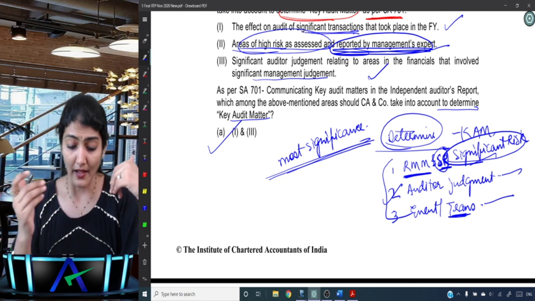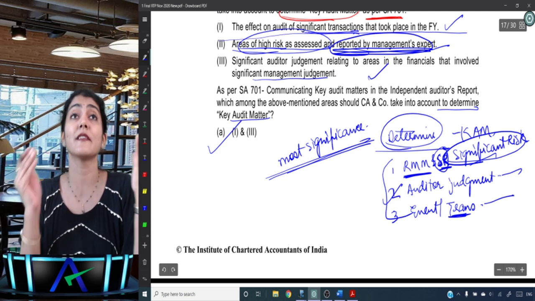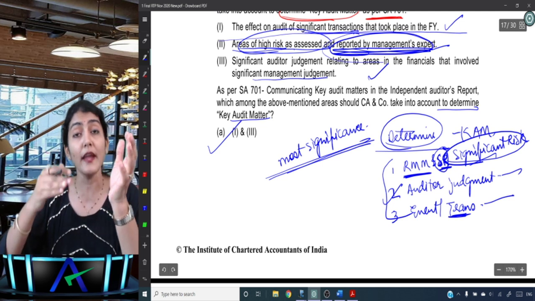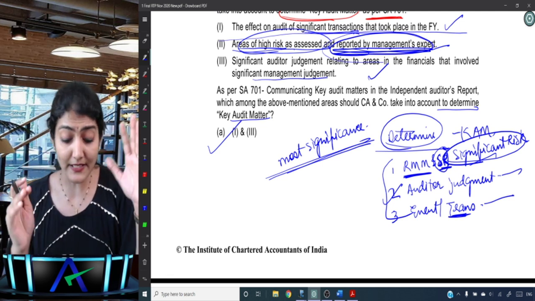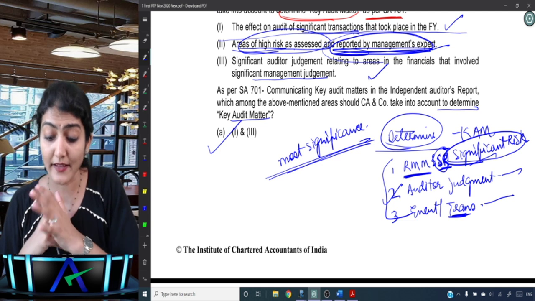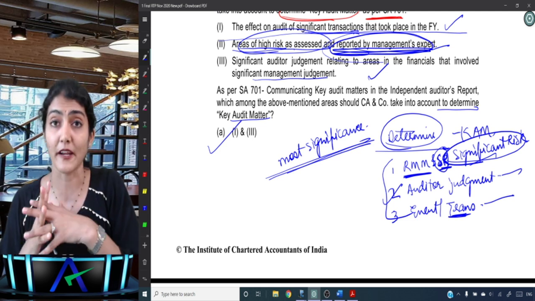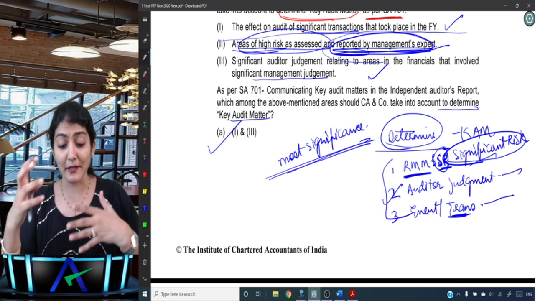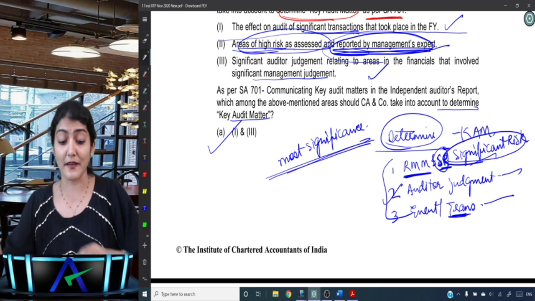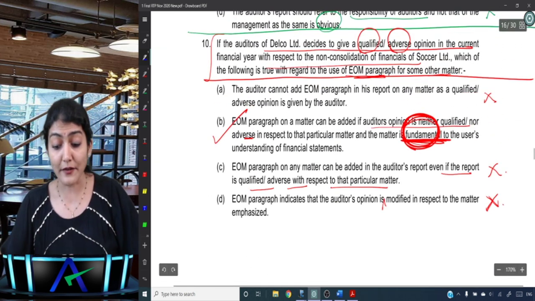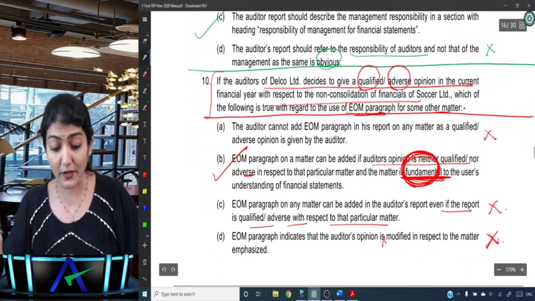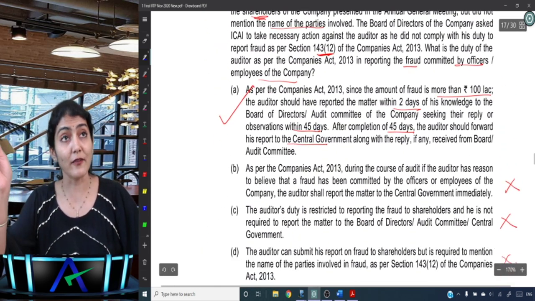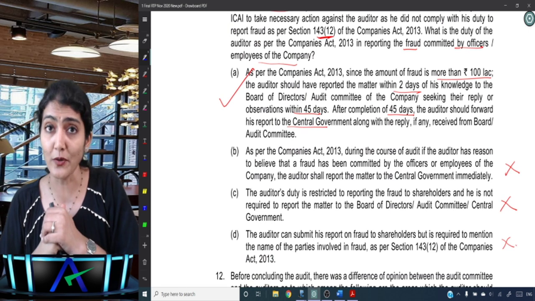Right, 1 and 3. The effect on the audit of significant transactions that took place, and we would have taken 2 if here, instead of this management expert, it had been significant risk. And significant auditor judgment relating to areas in the financials that involve significant management judgment. So it's always wonderful to go through the MCQs, because randomly you practice a little bit of ethics, a little bit regarding the audit report, standards like 710, 510, emphasis of matter, other matter. Then also this key audit matter, then 14312, duty to report the fraud to CG.